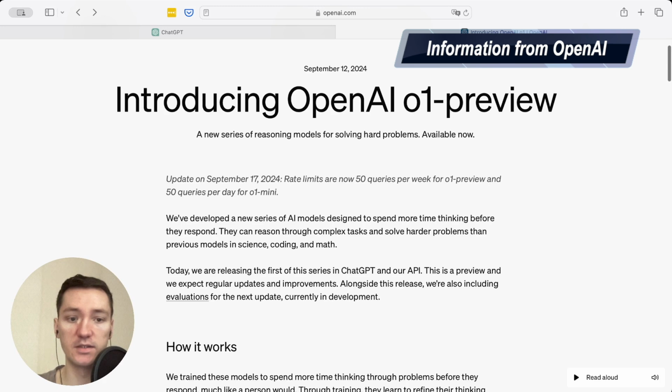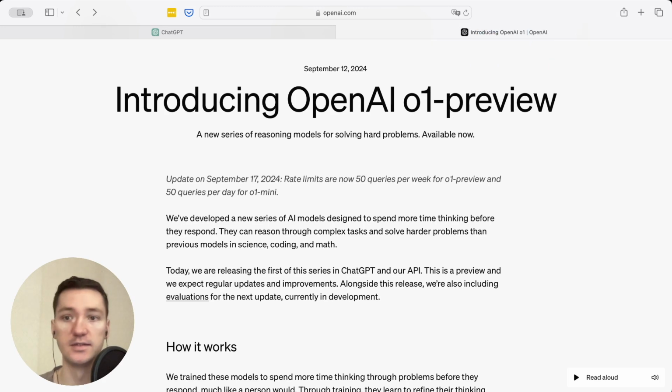So basically this is the latest update on the 17th of September, and you have 50 requests per week for O1 preview and 50 requests per day for O1 mini. The second is an easier version which can answer a lot of questions but much faster.